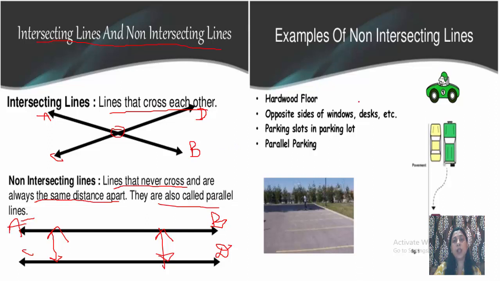Examples of non-intersecting lines: hardwood floor, opposite sides of windows, desk, parking slots in a parking lot, parallel parking. You can see these all are parallel lines.